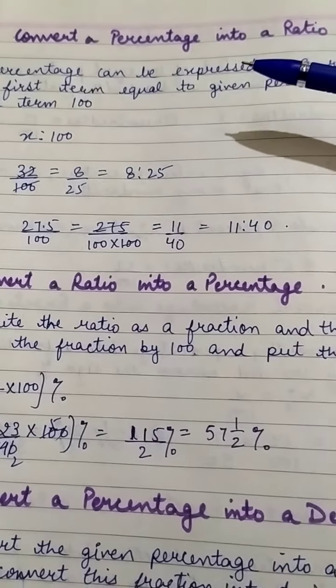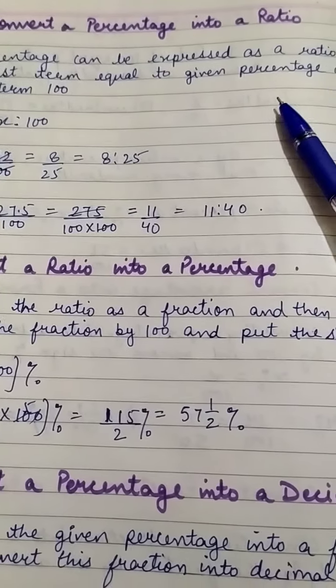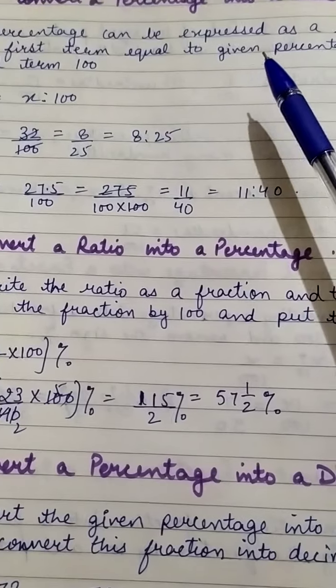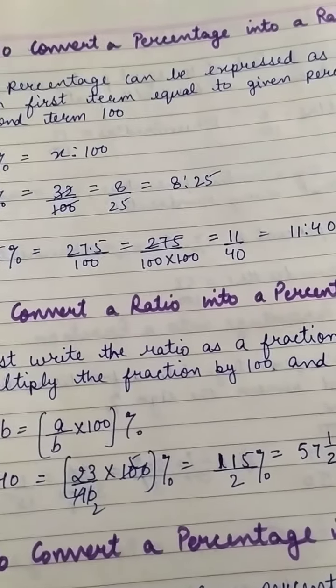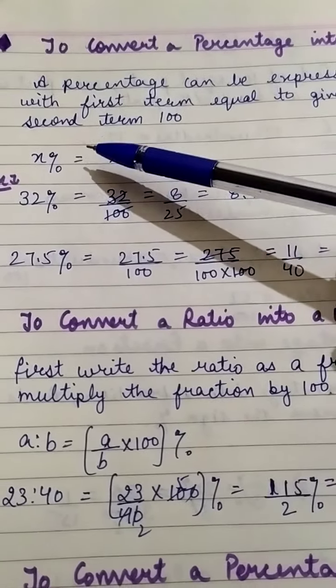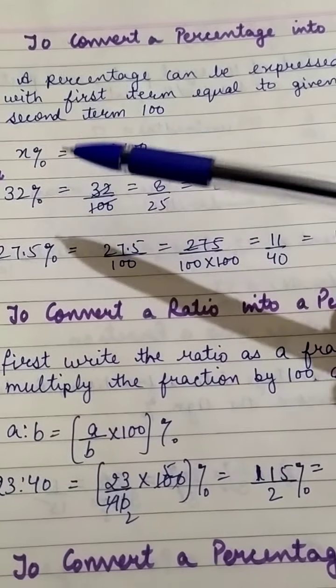Now to convert a percentage into a ratio. A percentage can be expressed as a ratio with the first term equal to the given percentage and the second term 100. You know the sign of ratio, 2 dots, and if we have to convert a percentage into a ratio, it means x upon 100.